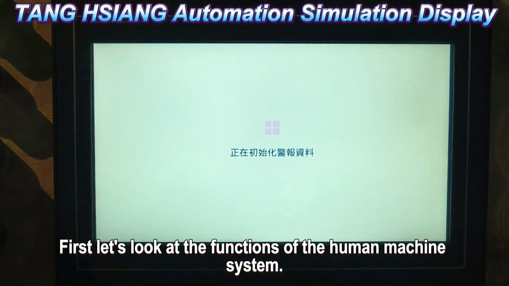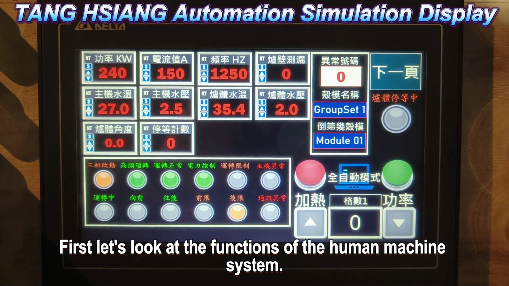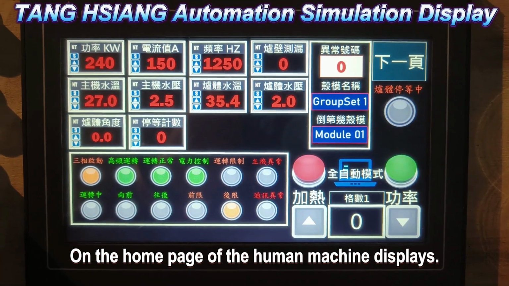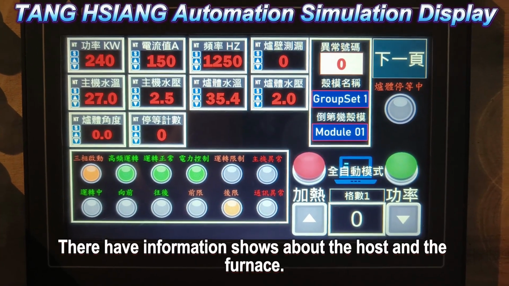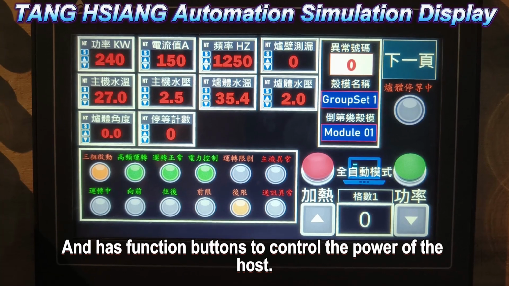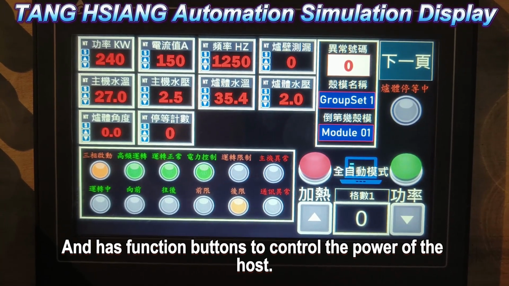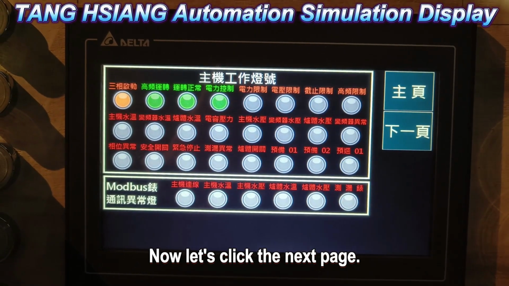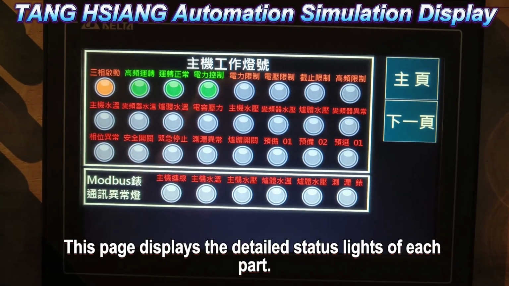First, let's look at the functions of the human machine system. On the home page of the human machine display, there is information about the host and the furnace, and function buttons to control the power of the host. Now, let's click the next page. This page displays the detailed status lights of each part.